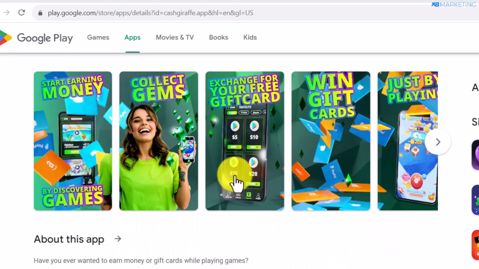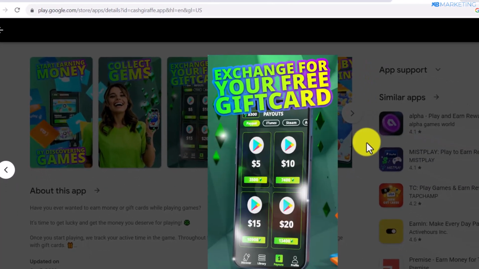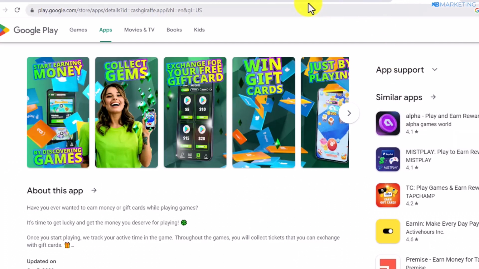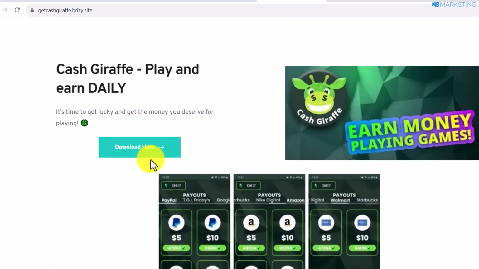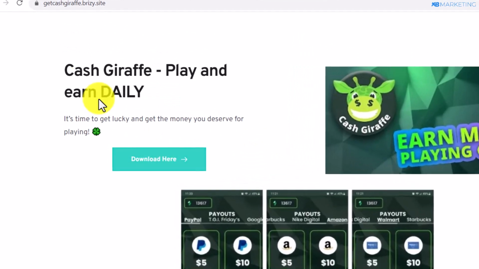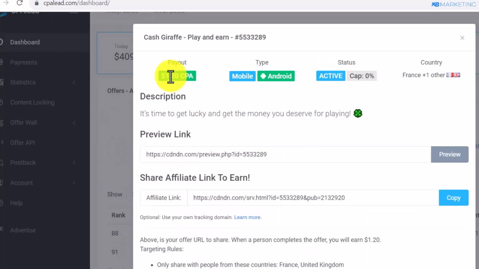So all you just need to do is to save these images to your device. And once you save them to your device, you'll be able to include these images on your landing page. And when people come over to your landing page, and once people click on the download button, they will be taken to the download page where they can install this app on their Android device and you make money.